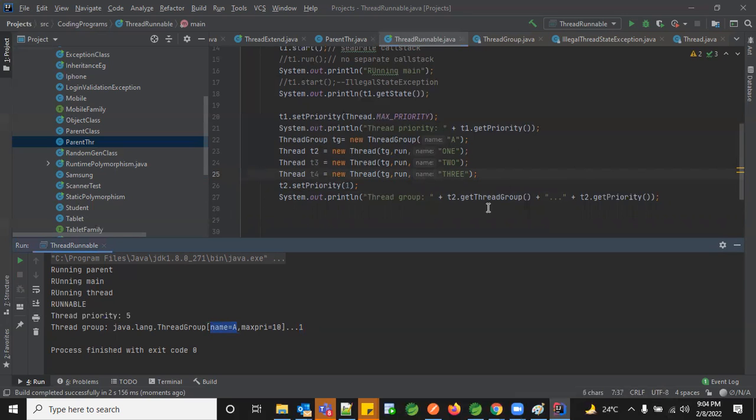So if you want to group all the threads into a similar group, you can give it its own name and categorize it based on your usage. Instead of just executing a thread, you can execute that thread group and you can set your own priority. Are we clear till now on the priority part and thread group, or do you have any questions?